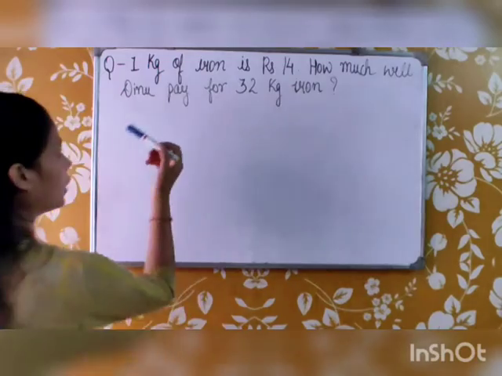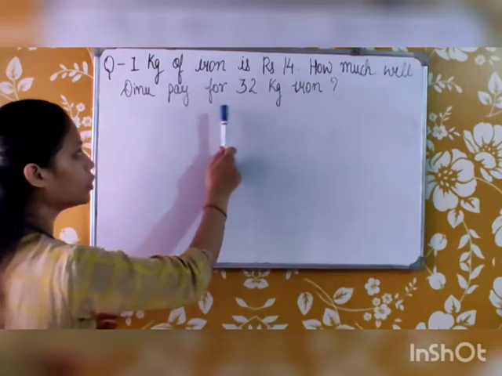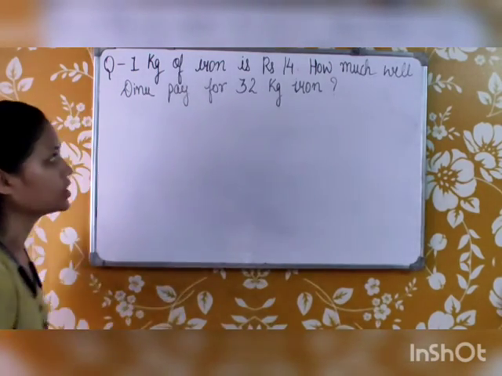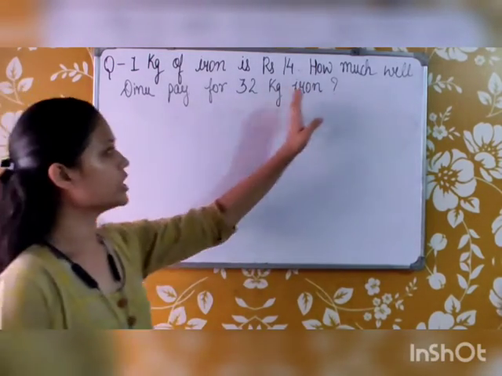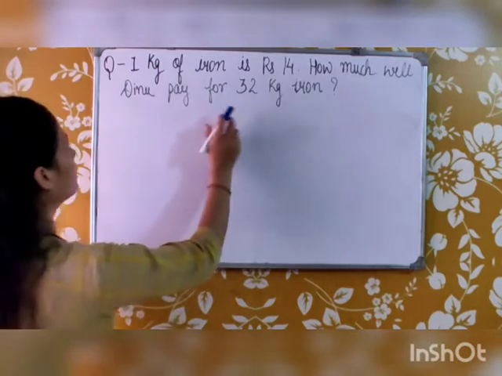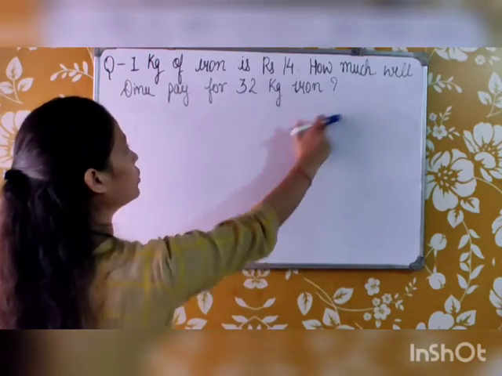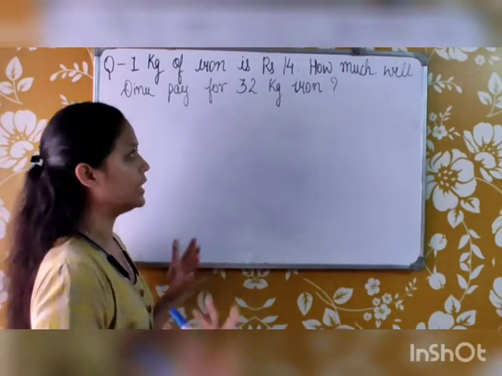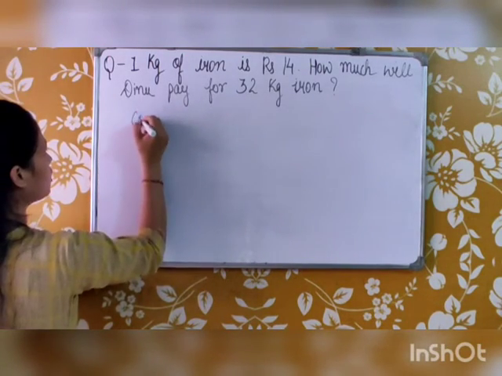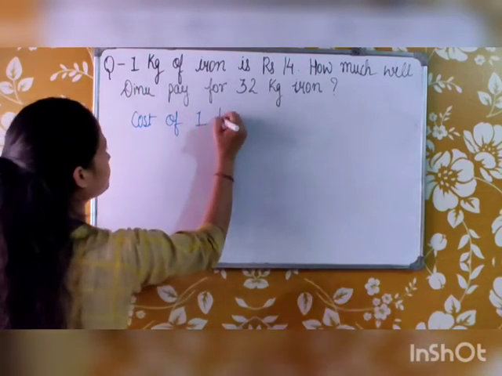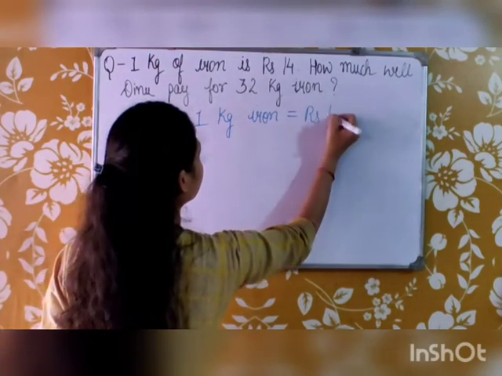Now the question is, 1 kg of iron is rupees 14. How much will Dinu pay for 32 kg iron? So 1 kg of iron costs rupees 14, and he is buying 32 kg iron. We have to tell how much money he will pay for 32 kg iron. So the cost of 1 kg iron is rupees 14.